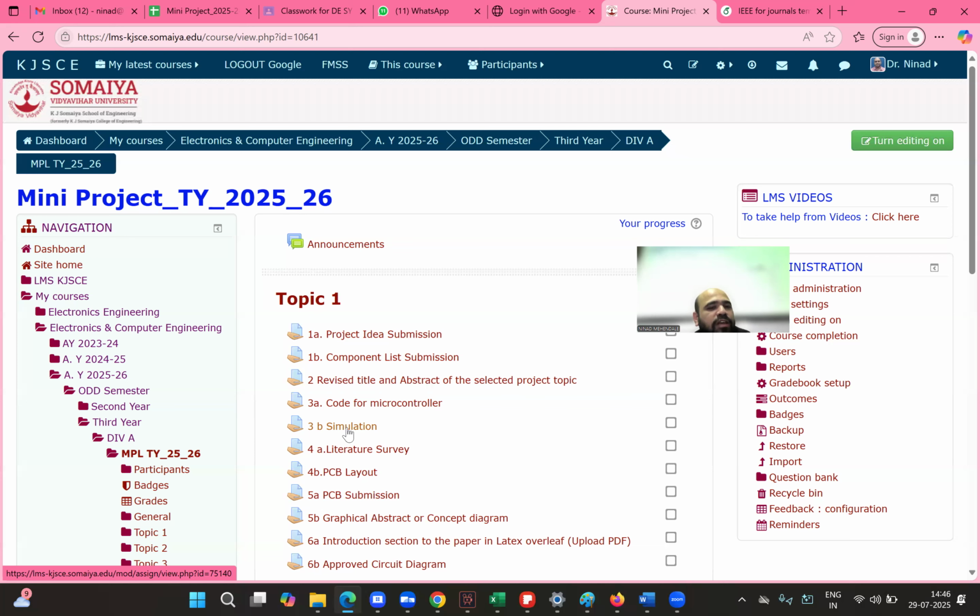Now, those who are working with cameras, they can directly use a laptop camera. So you have to submit something equivalent. Okay, again, those simulation screenshots should be put into the IEEE paper. So when you come to this, I will just expand the options here.